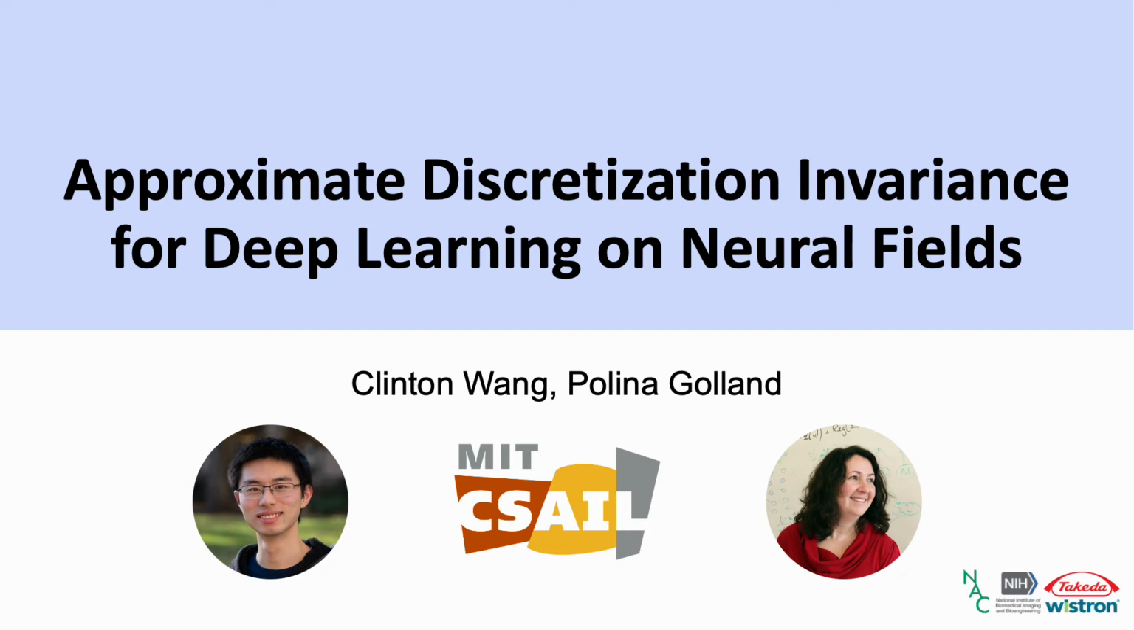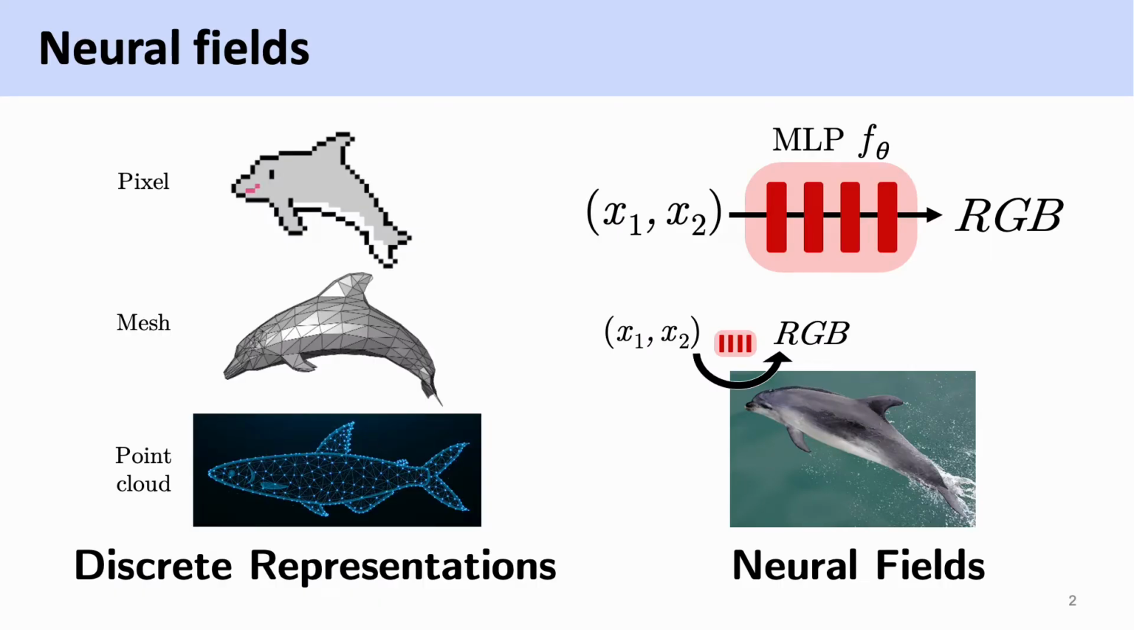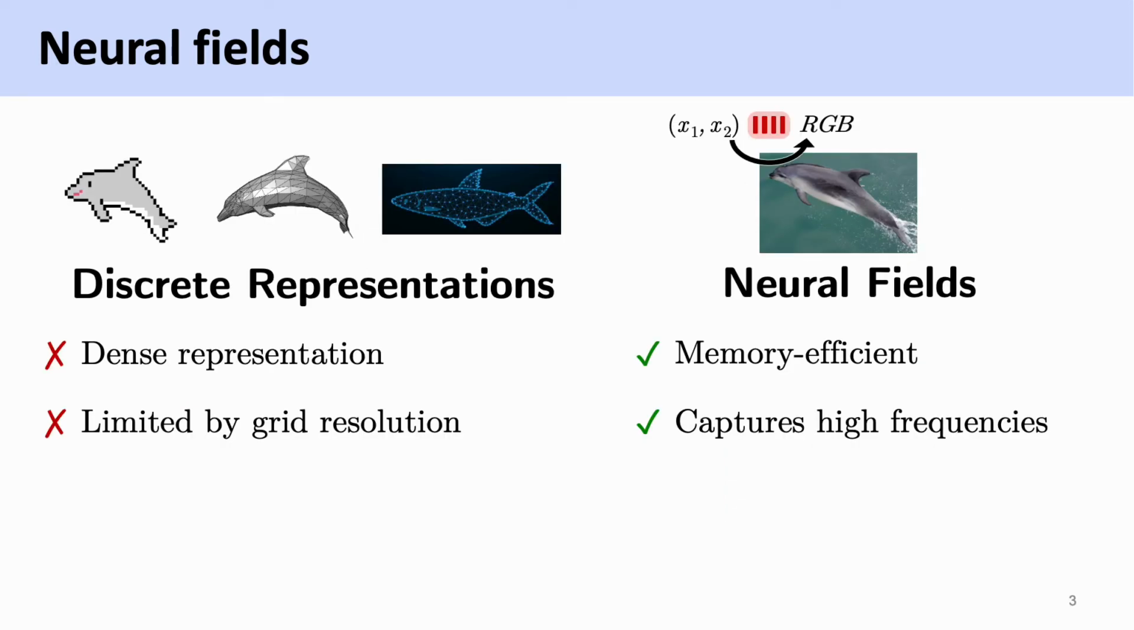Hello, we have developed a new method for learning tasks on neural fields. Most ways of representing 2D and 3D data are discrete. They assign values to a finite set of points. Recently, neural fields emerged as a way to represent data continuously. It's a small, multi-layer perceptron that learns to map every point in space to its corresponding value. Neural fields are great at capturing high-dimensional and high-frequency data.